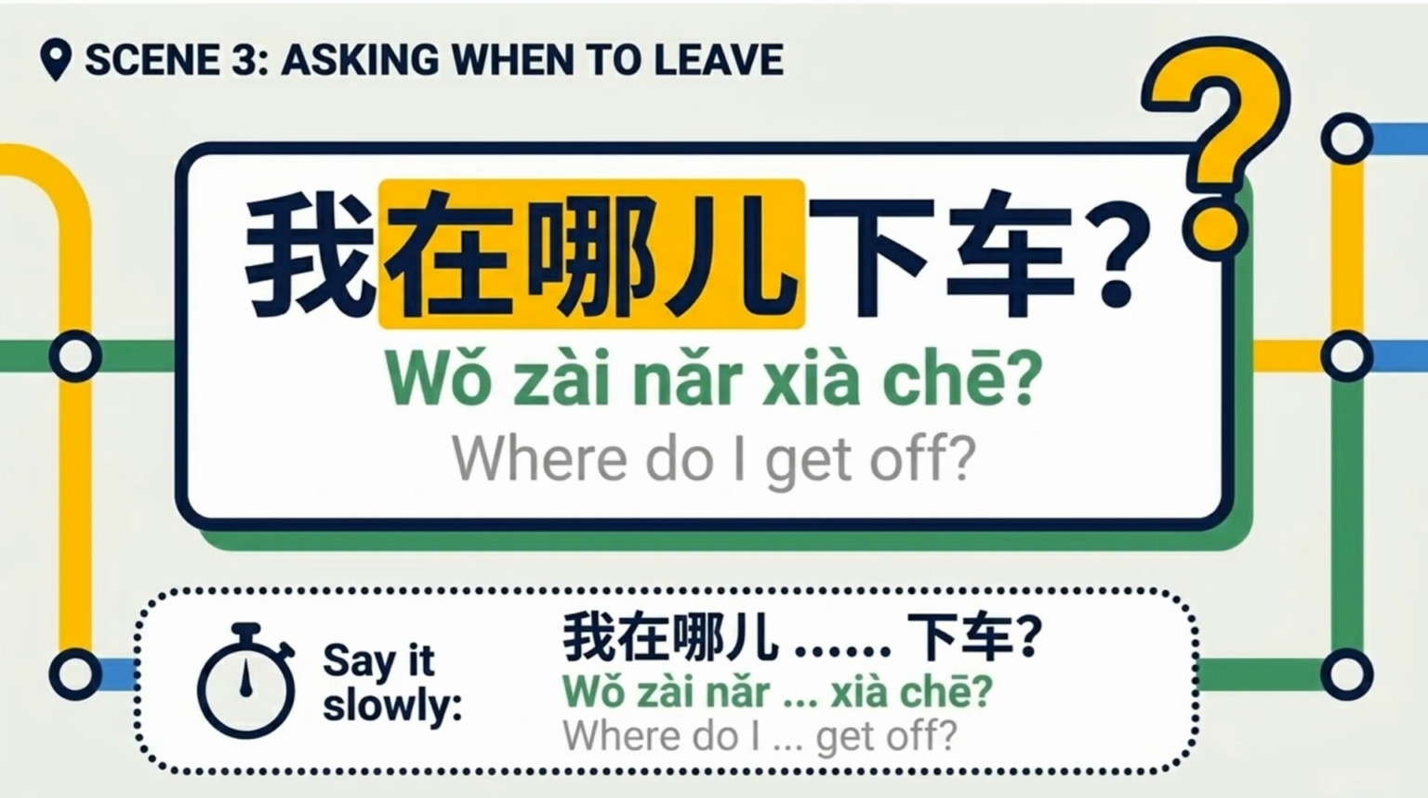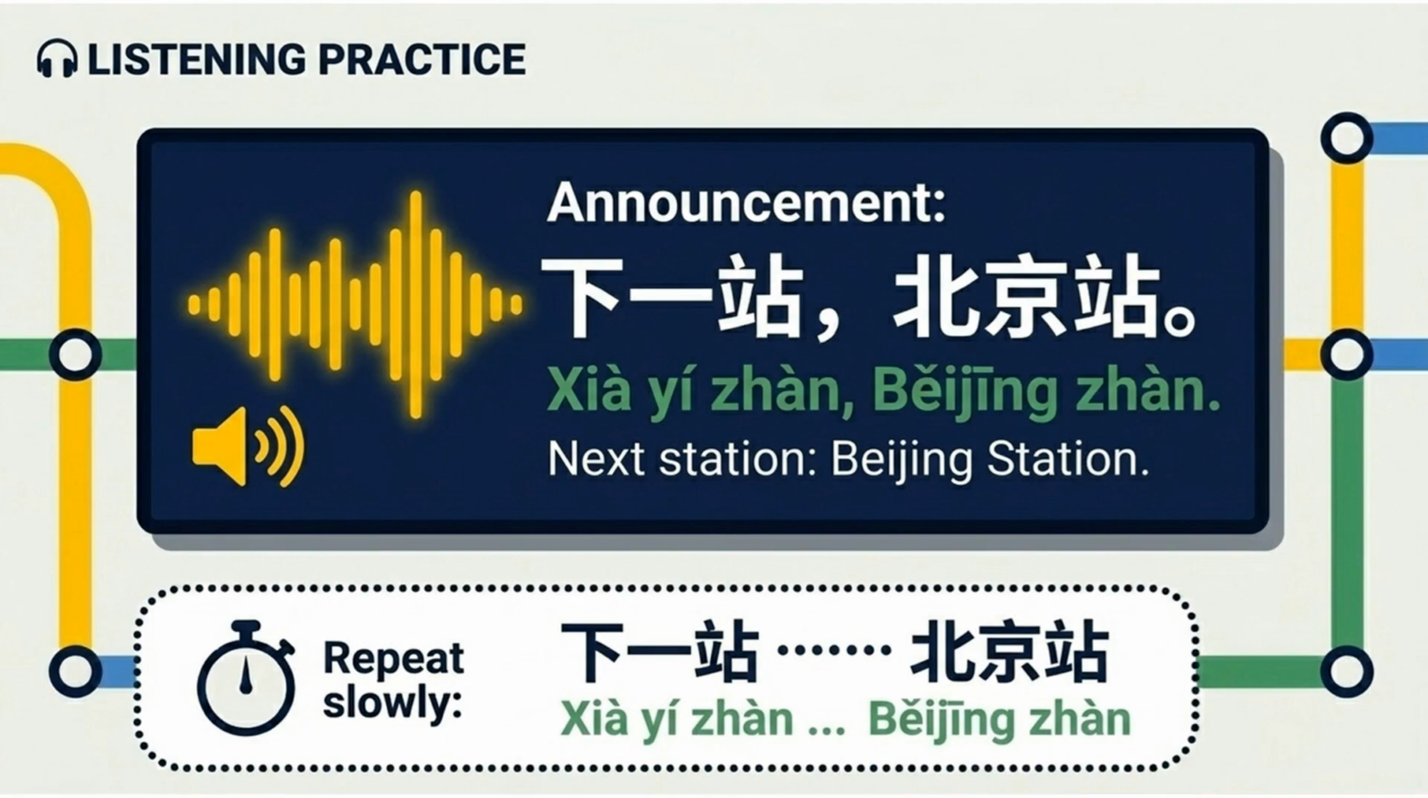If you are on the train and need to know when to leave, ask, where do I get off? Wǒ zài nǎr xià chē? Say it slowly. Wǒ zài nǎr xià chē? Let's practice listening. The announcement might say, xià yí zhàn, Běijīng zhàn. Next station, Beijing station. Repeat it slowly. Xià yí zhàn, Běijīng zhàn.